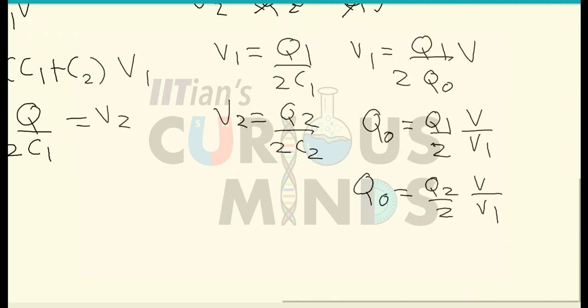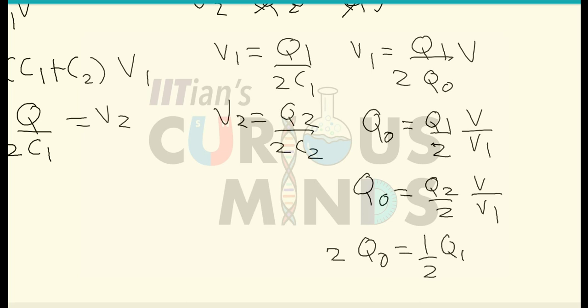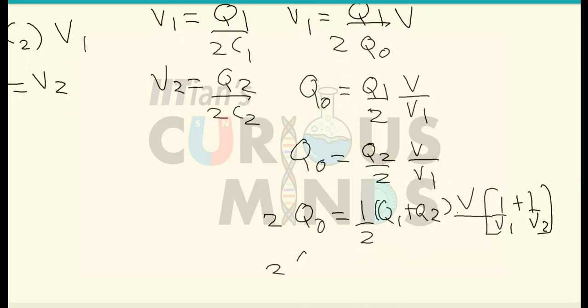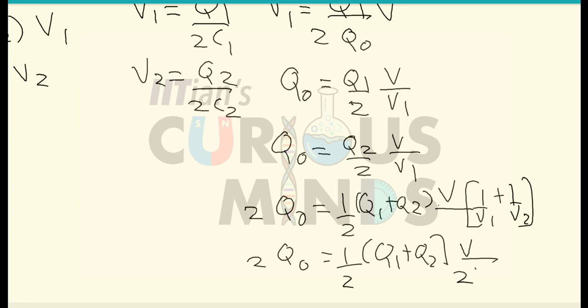If I add both of them, 2 Q naught will be equal to half into Q1 plus Q2 into V times 1 by V1 plus 1 by V2. But V1 and V2 are both the same, so 2 Q naught is equal to half Q1 plus Q2 into 2 times V1. Since the potential remains the same, V1 equals V2 equals V, so this part will get cancelled out.